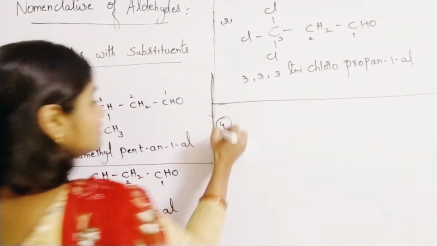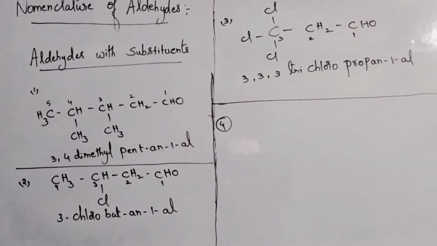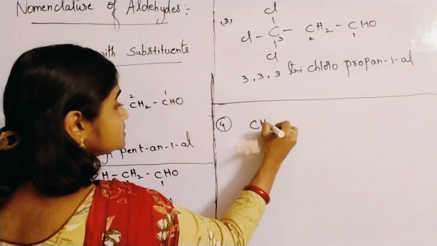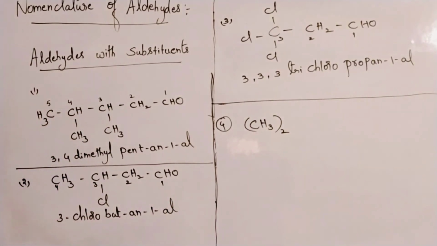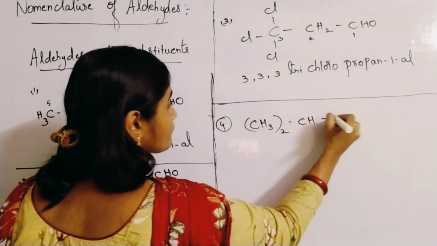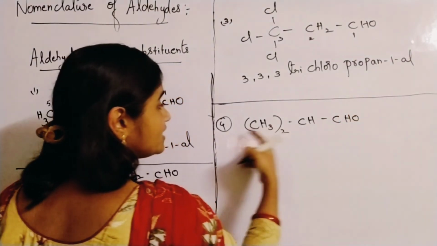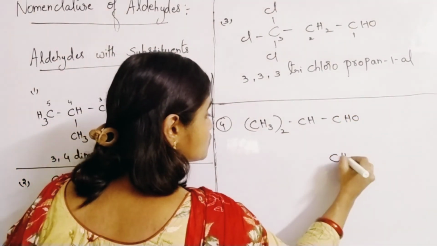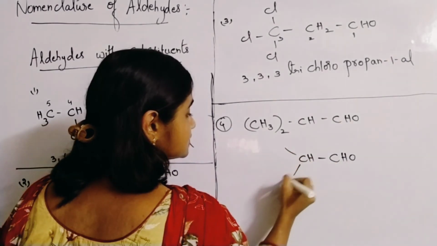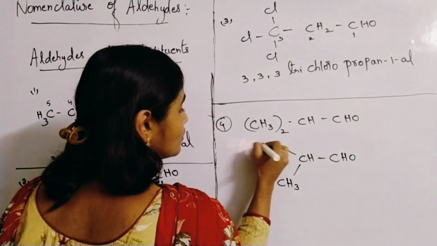Fourth example, let us take with substituents. CH3 taken twice, CH, CHO. How can you write this compound? CHO as it is, then CH, with one methyl group here and one methyl group here.